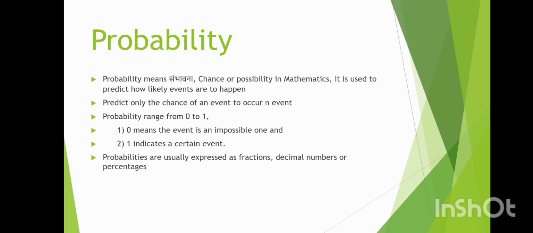Probability ranges from 0 to 1. 0 means the event is impossible, and 1 indicates a certain event. Probabilities are usually expressed as a fraction, decimal or a percentage. Means a 0 represents an impossible event that will not happen, and 1 represents a certain event that will definitely happen. A value between 0 and 1 represents the likelihood of an event occurring.